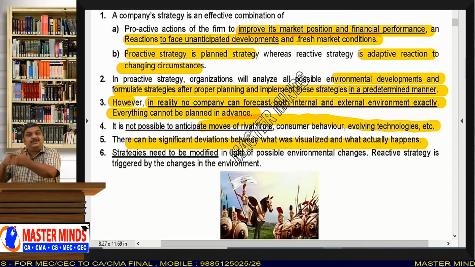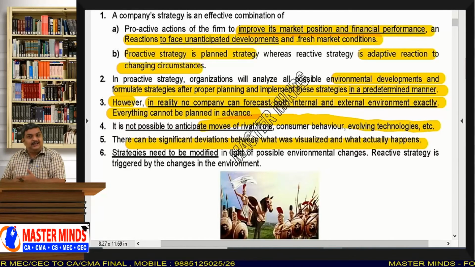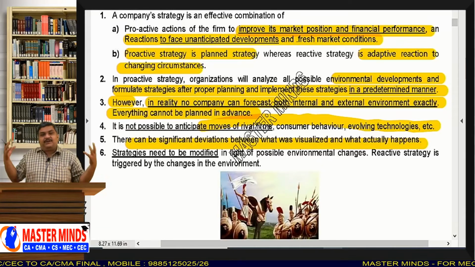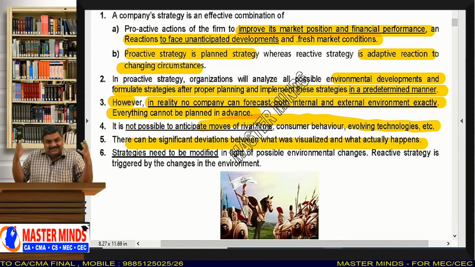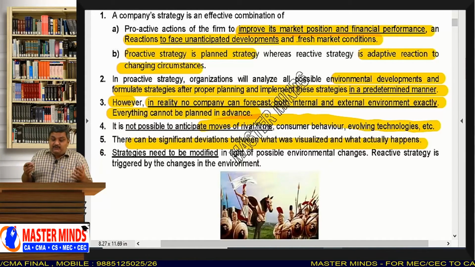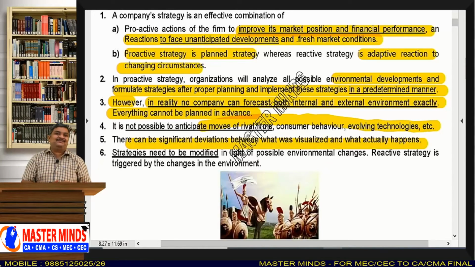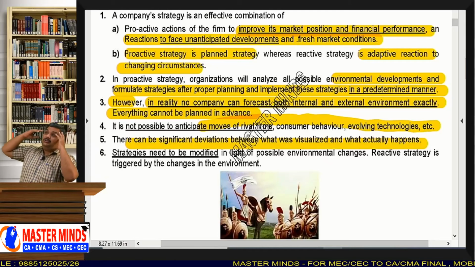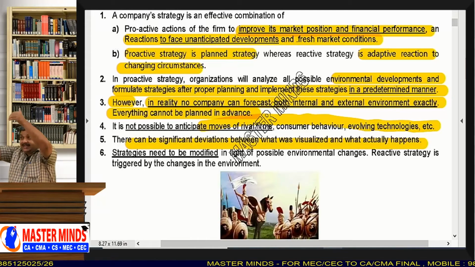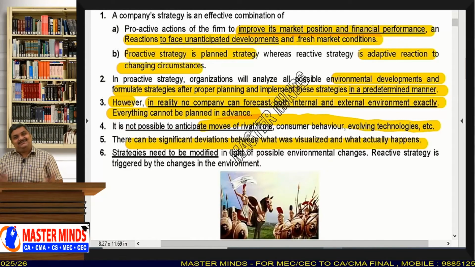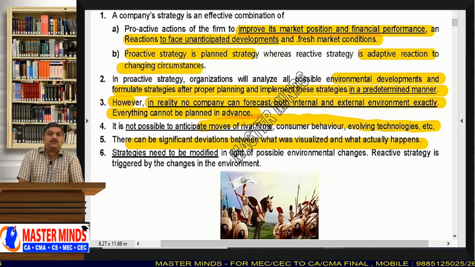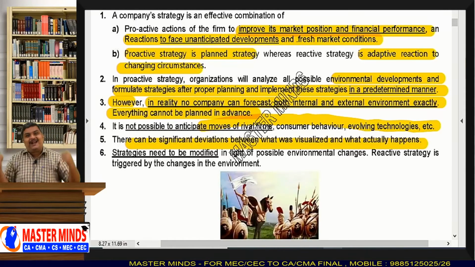Now you have to change your strategy. Okay. So there can be a major, massive deviation between what you visualized and what actually happens. You have thought in one way, but the things are happening in another way. Now your proactive strategies may not work.